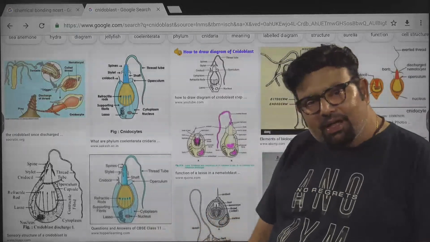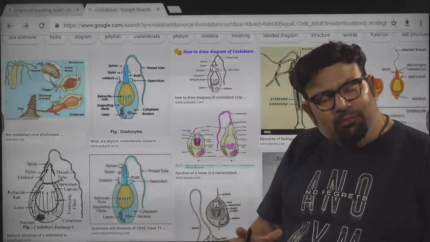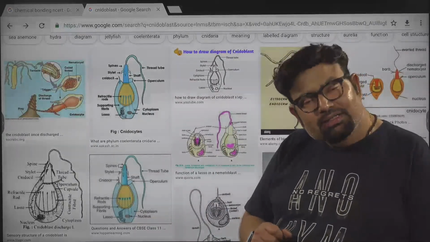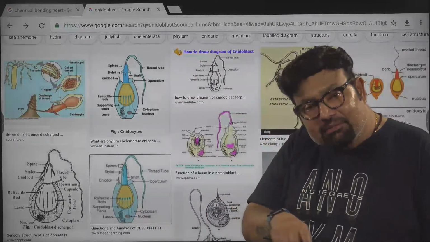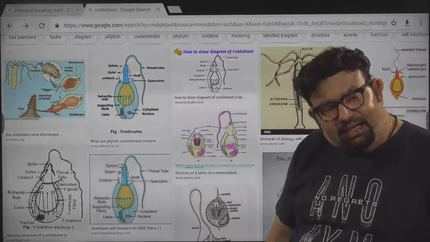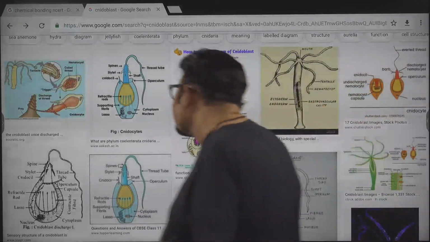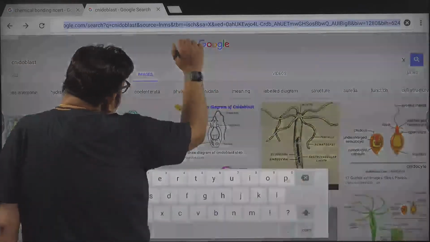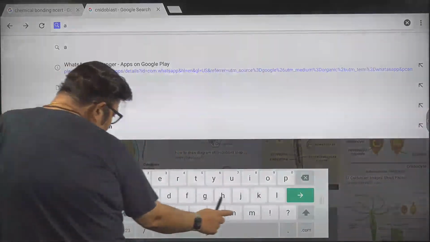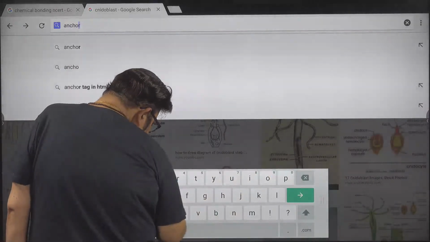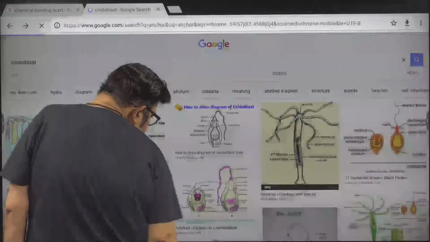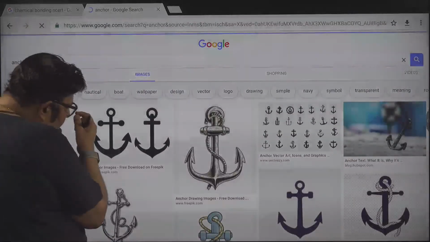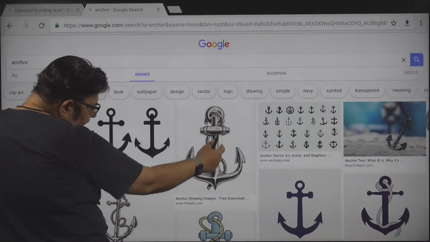The rope may come down, but to make the rope stick on the wall, they tie some metallic thing at the end, and that is called an anchor. To stop the boat, to stop the ship, they also use the word anchor. This is the literal meaning of anchor.